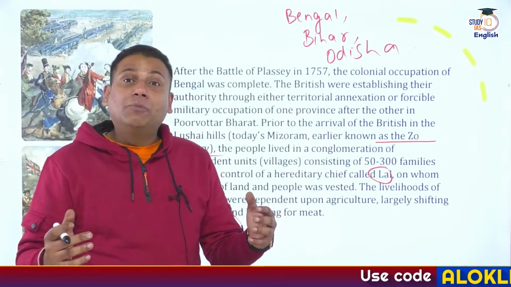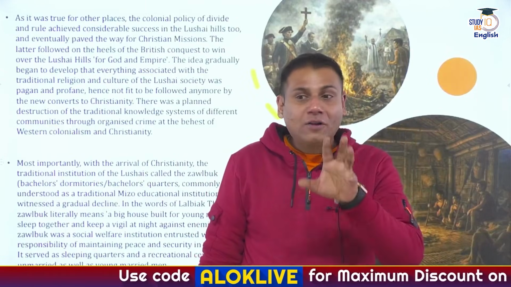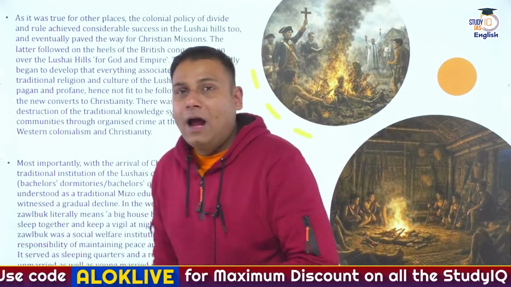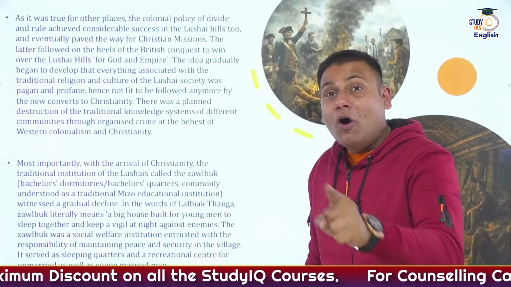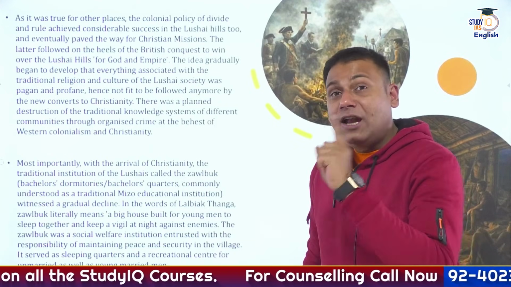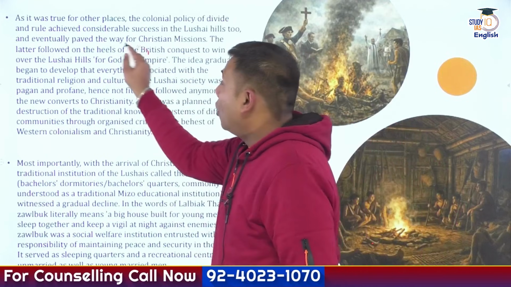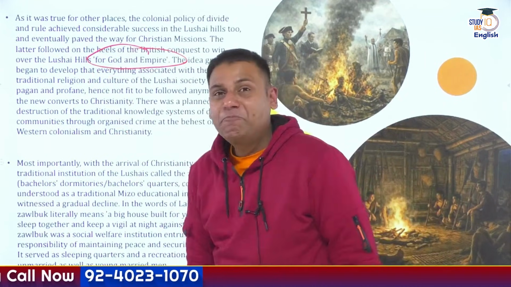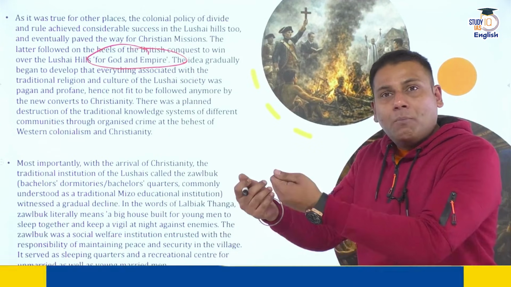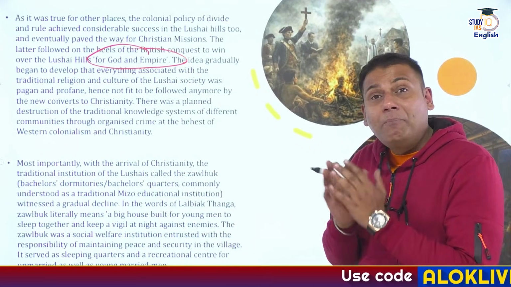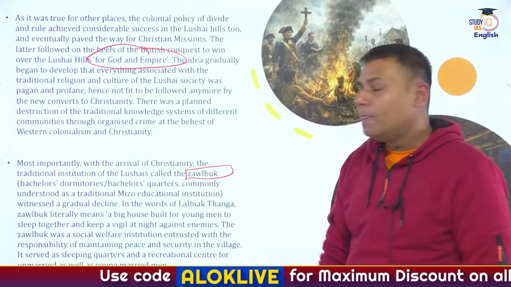Now, what is the concept of Zawlbuk? And why did Britishers enter into the northeastern part of India? And what was their basic objective? The basic objective of the English East India Company and Britishers entering the northeastern part of India was God and Empire. Now, before we move into the concept of God and Empire, let's understand what Zawlbuk is all about.